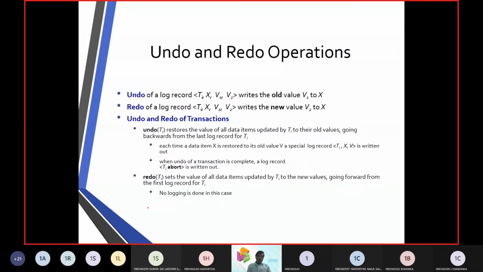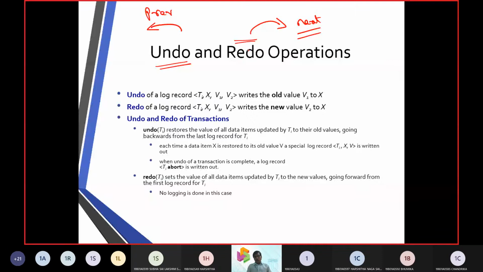Now, in this log based recovery, we need to understand two words. One, we call an undo operation. Another, we call a redo operation. With the undo operation, we move one step previous, right? And with the redo operation, we move to the next step. In MS Word or any type of Word application, we have these two operations.